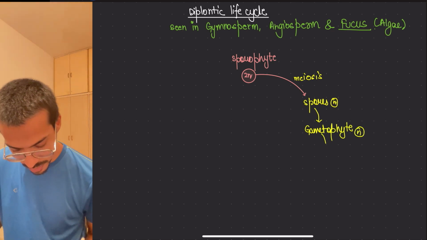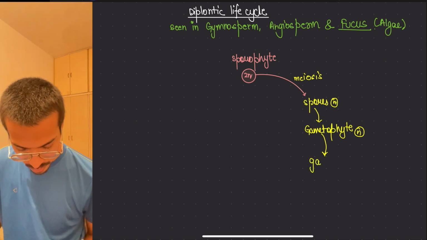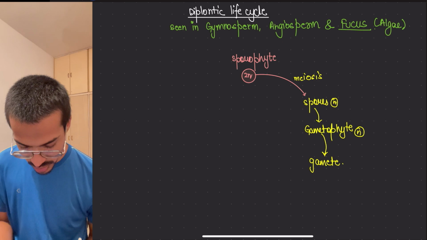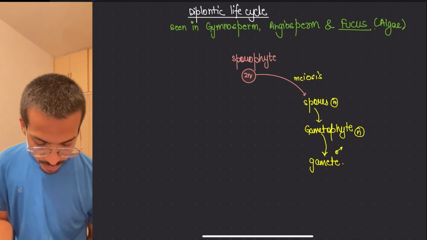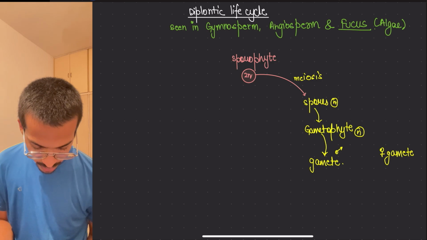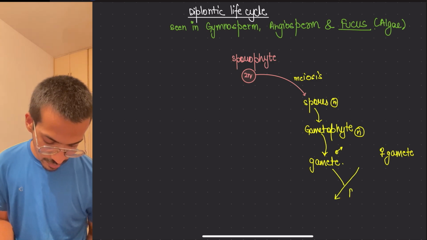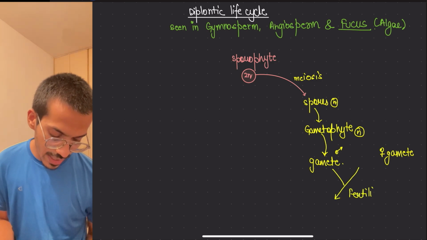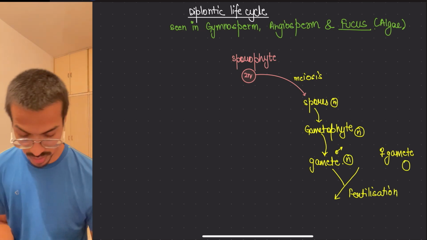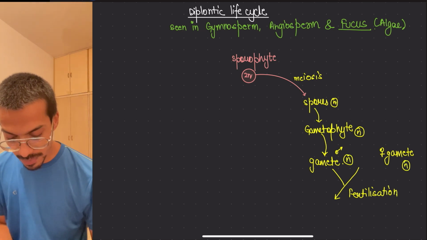This gametophyte will make gametes. Imagine this is the male gamete, and the female gamete will be there in the same way. They will fertilize. When they fertilize, n plus n, what will happen? 2n will happen, so it comes back to a 2n structure.